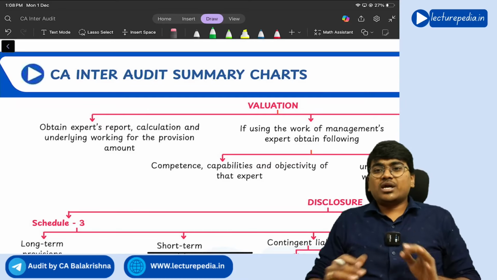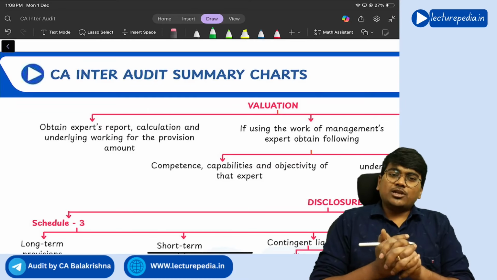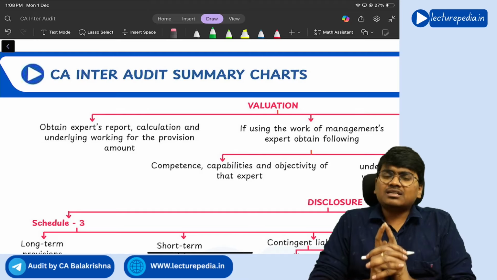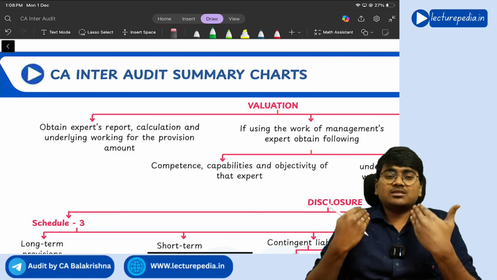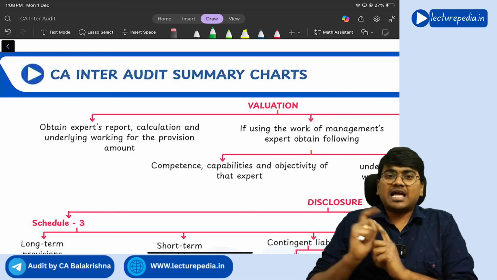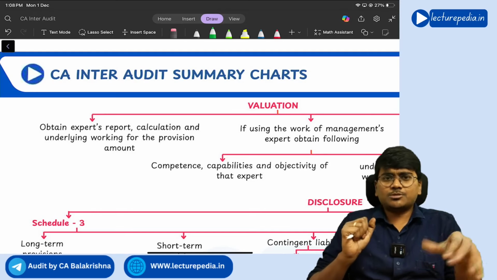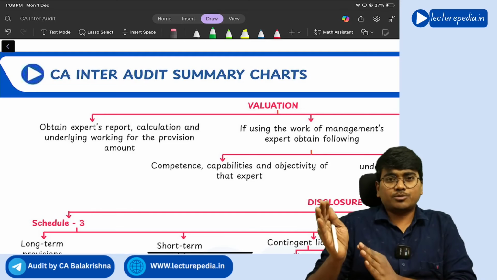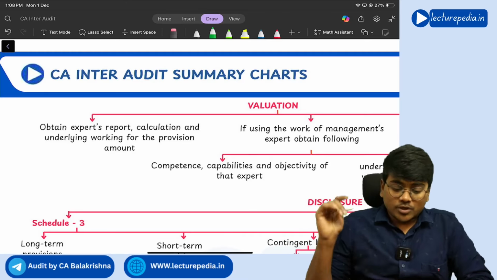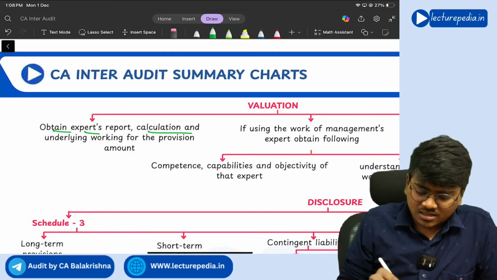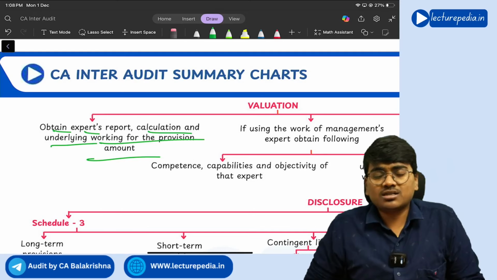Next, valuation. With respect to valuation of provisions, generally experts will be involved, because a chartered accountant will not have that much knowledge to determine the actual amount of provision. Income tax provision you can know, but for gratuity provision, experts will be required. So obtain the expert's report, calculation and underlying work for the provision amount.